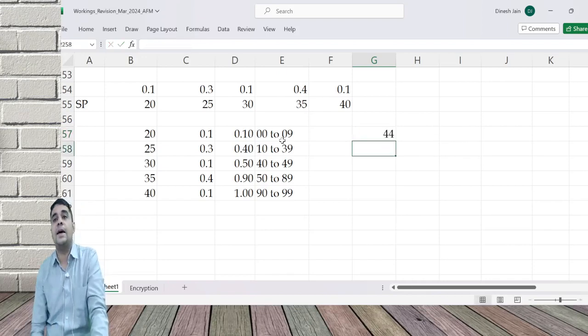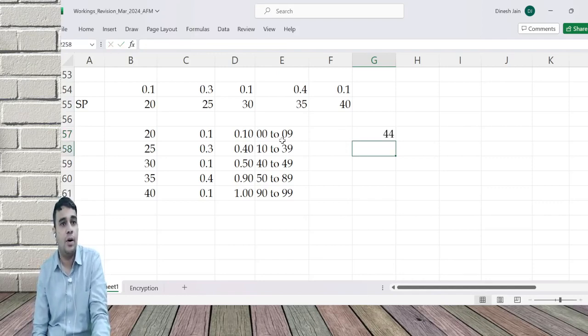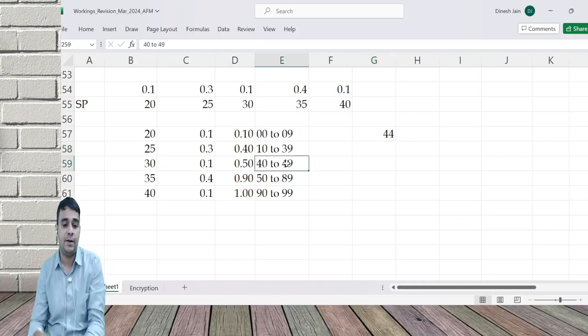Now Excel is picking a random number between 1 to 99. It is like I put the numbers, you pick any number. So 44 came. In the first experiment, selling price will be 30 rupees.